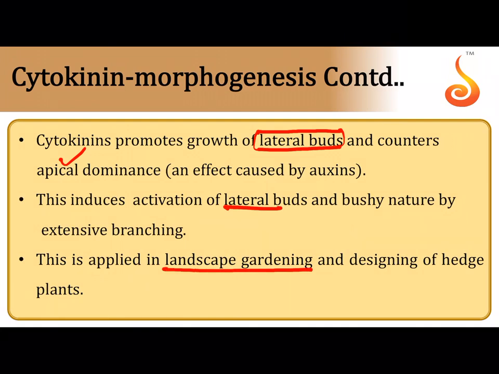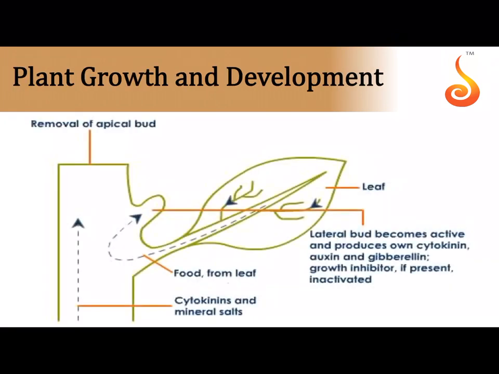This helps you in landscape gardening, because in landscape gardening you don't want the plant to become taller and taller. You want the plant to spread on the ground, and that is what is made possible because by spraying cytokinin you are making sure that the branches grow sideways, they elongate sideways and not just vertically upwards. So see here how, if you remove the apical bud, you can see the lateral bud becomes active and it starts producing its own substance, which is referred to as the cytokinin that I told you, and then the lateral bud starts growing.